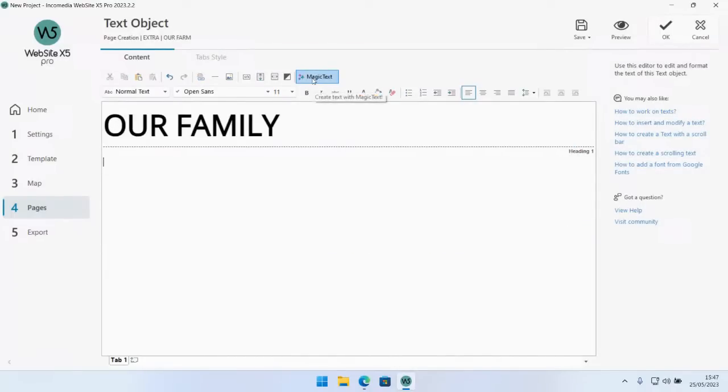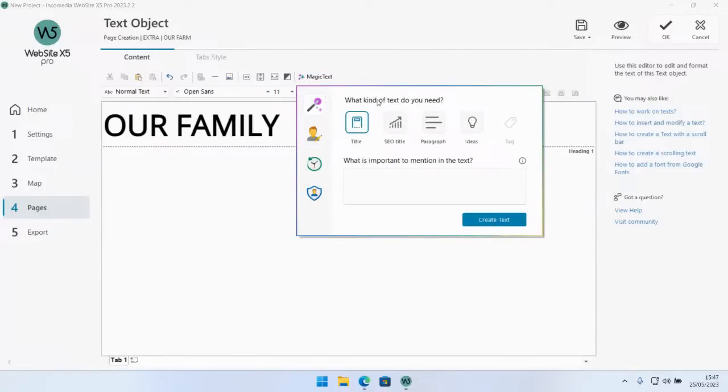You can find the magic text button up here. And okay. Now we're going to be choosing paragraph, of course, because we need a little more text written this time. And since this section is going to be focusing on the our family title, we can write something like: our company is family run since 1980.